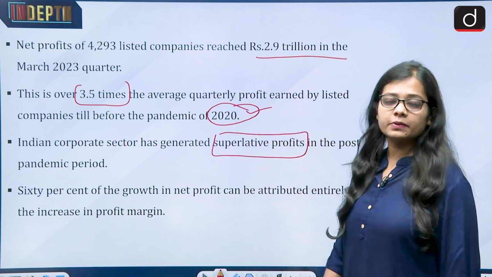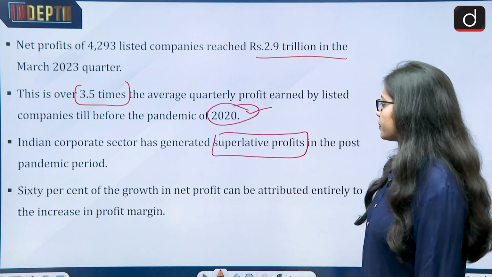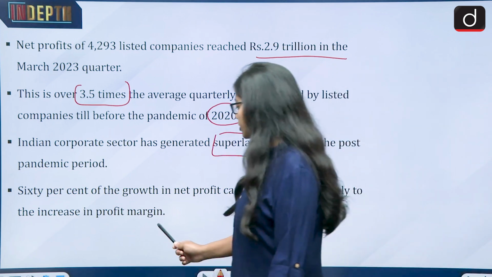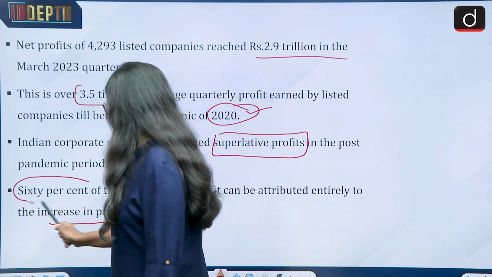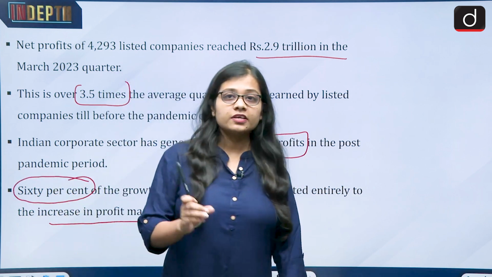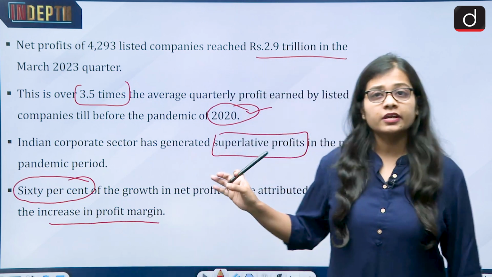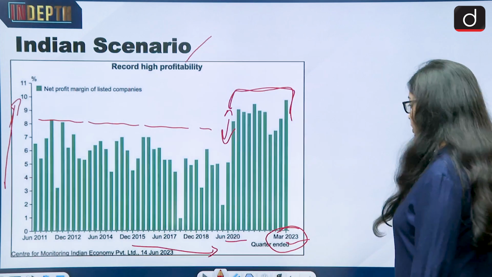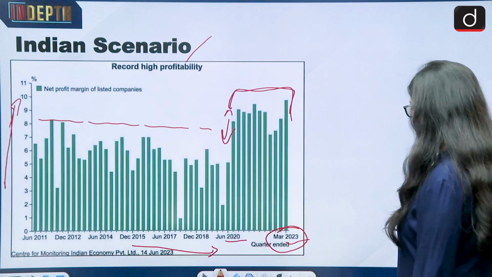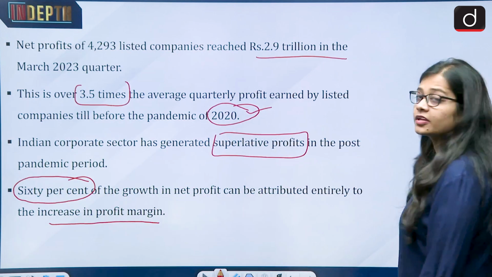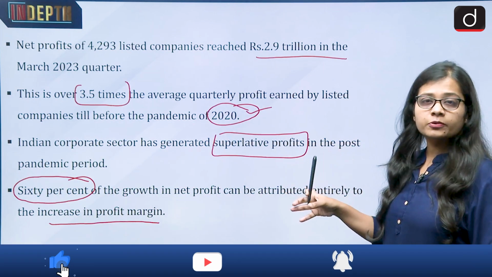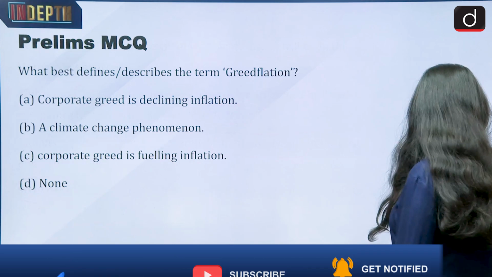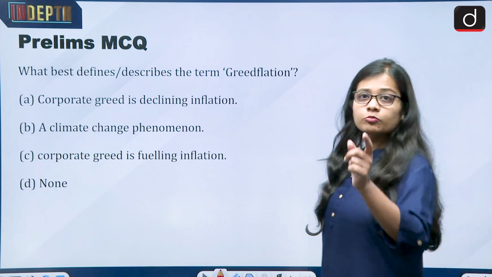Around 60% of the growth in net profit can be attributed entirely to the increase in profit margin. These facts and figures are given by a very authentic source, the Center for Monitoring Indian Economy. So it is not only the developed countries which are suffering from greedflation, it is also India.